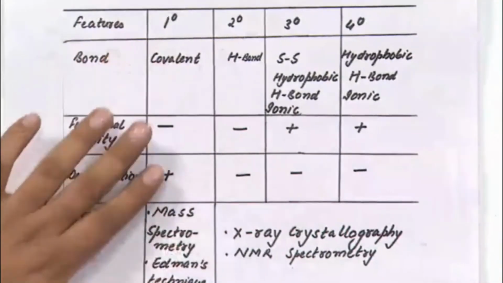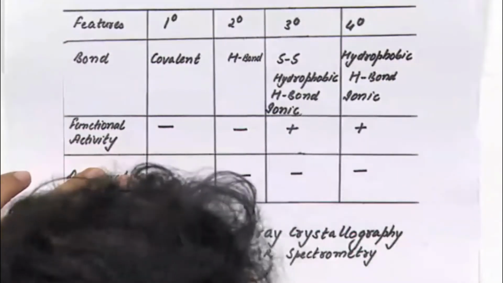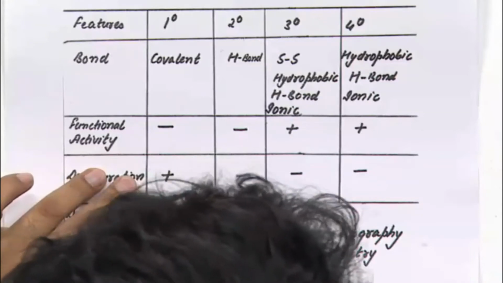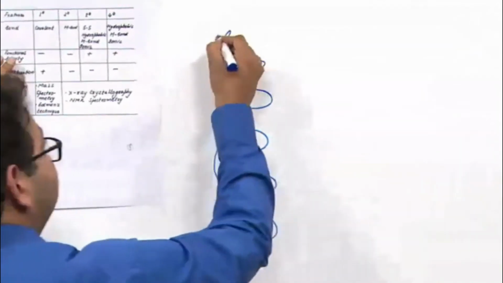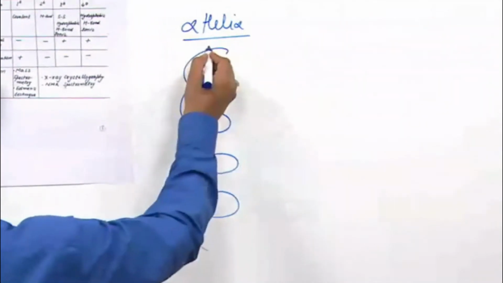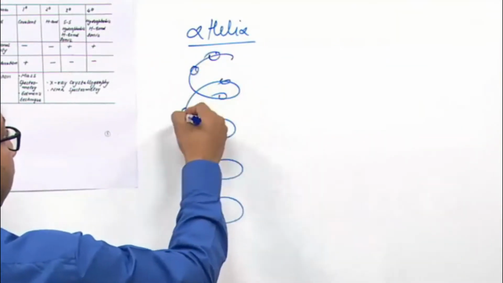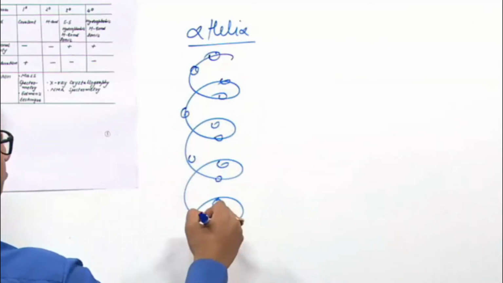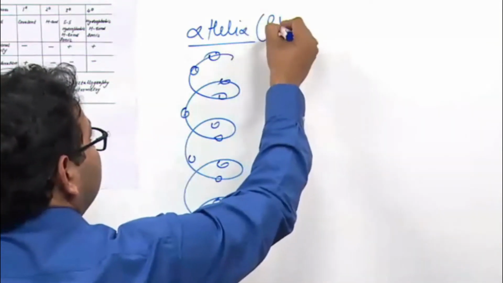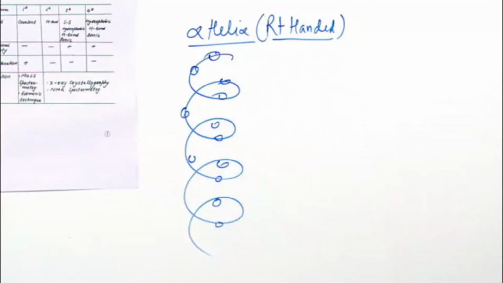Now the primary structure, the sequence of amino acids, may fold themselves to acquire a helical structure. This is alpha helix. Question: alpha helices are usually right-handed.